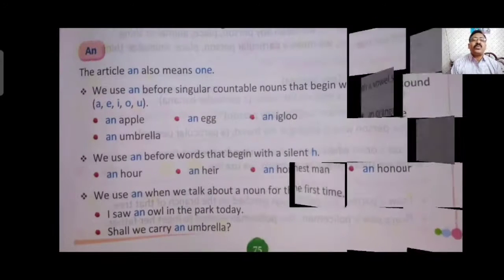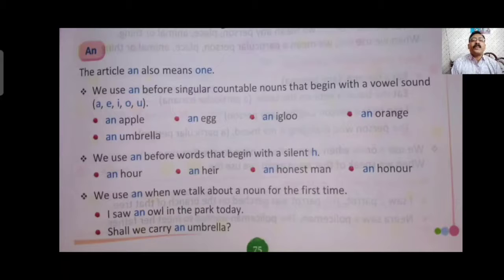Now about an, like a pencil, an article an also means one. We use an before a singular countable noun that begins with a vowel sound: A, E, I, O, U. When a word begins with a vowel sound, we generally use an, and an is also used before a singular noun.